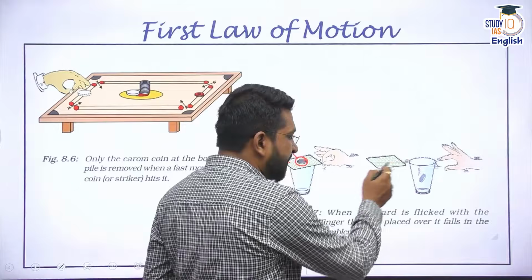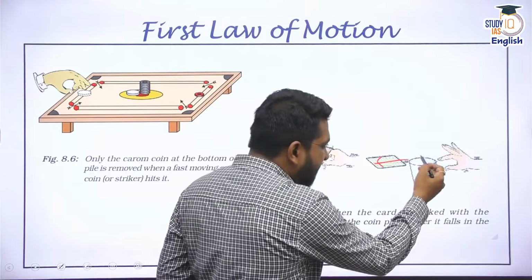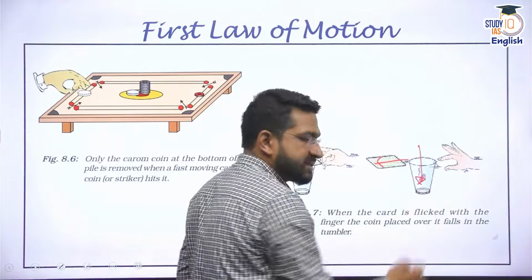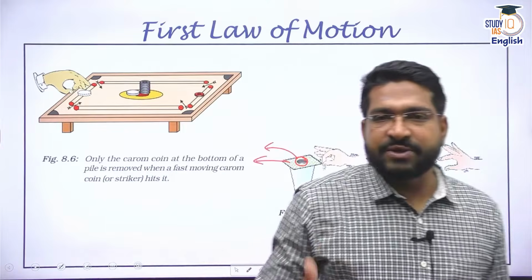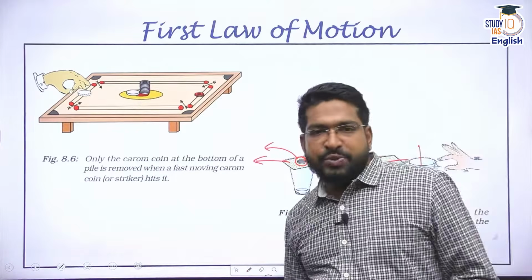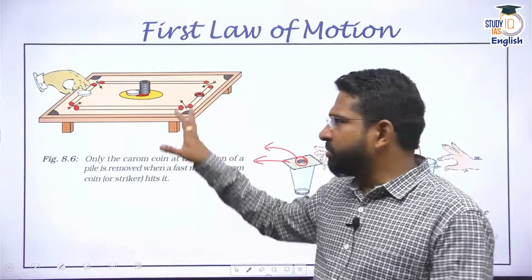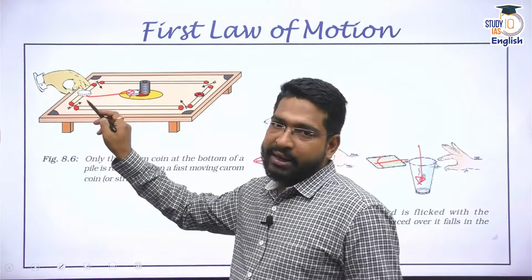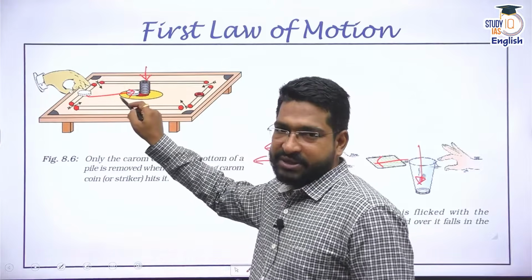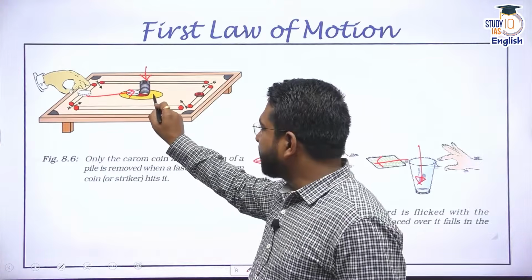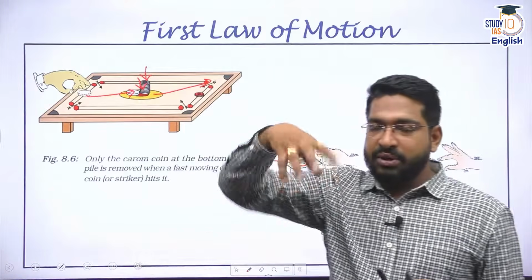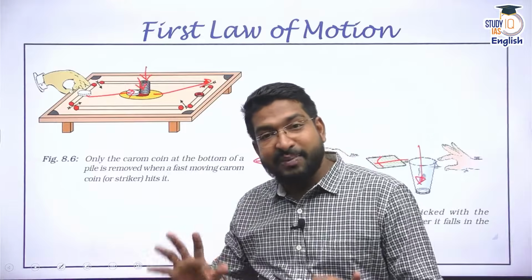Even if some force is applied, they tend to remain at rest, so they do not move along with the card and they fall down into the glass. Similarly, you must have played carom in your childhood. When you hit hard with the striker on a pile of coins, only the bottom coin moves, and the top tower of coins remains as it is.